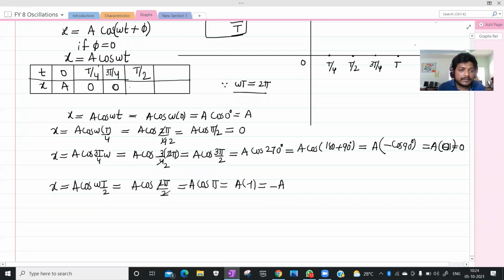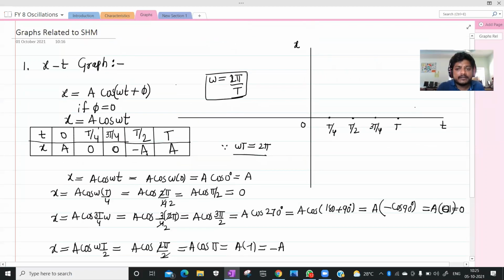That means minus a. Next, if you write t, x equals a cos omega t, that is a cos 2 pi. The cos 2 pi value is 1, so this is a.